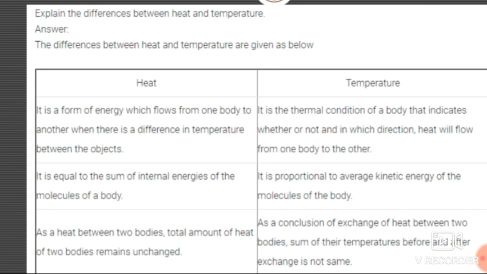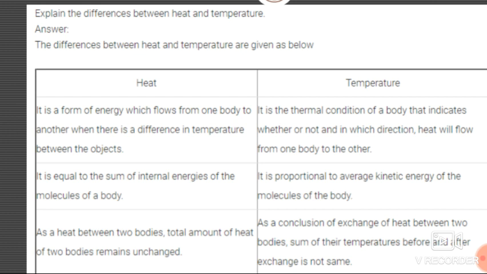Now the next one: in heat exchange between two bodies, the total amount of heat of the two bodies remains unchanged. Suppose there is heat exchange between the two bodies. The total amount of heat of the two bodies remains unchanged. So the total amount of heat cannot change.